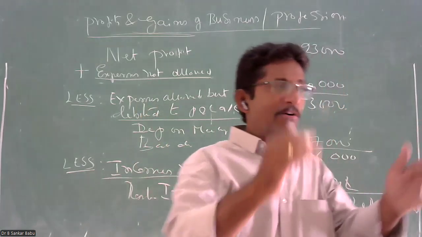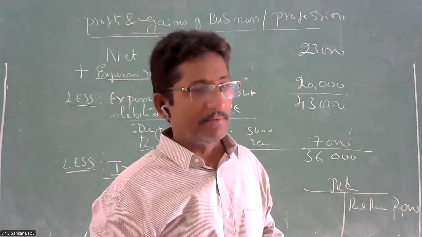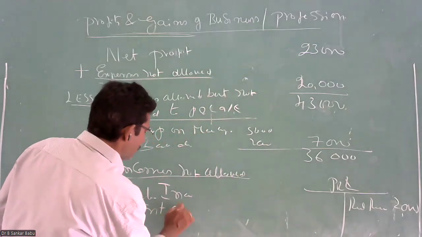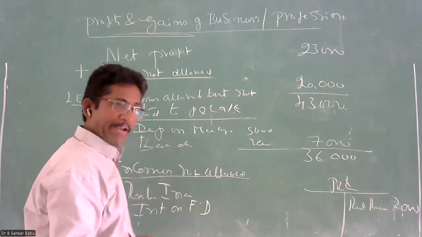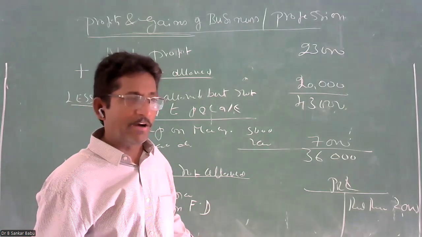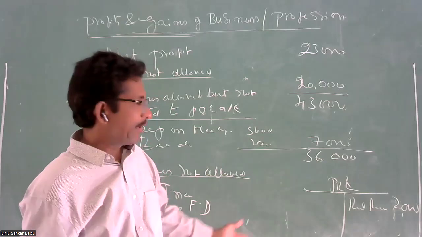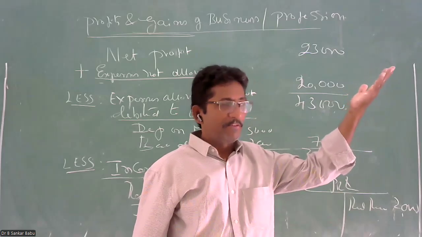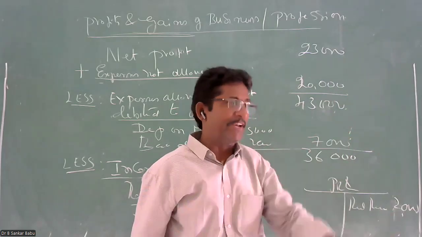You deposited some amount in bank. What will you get? Interest. Interest on fixed deposits. Are you getting this income by business? No, it is not income through the business. But your accountant created interest on fixed deposits, so your profit has gone up. That should not be included in your business income. It is to be deducted.